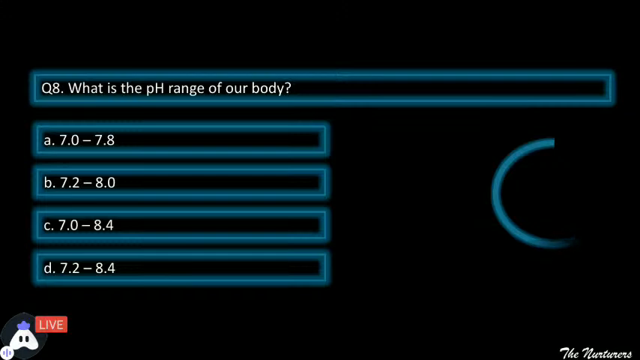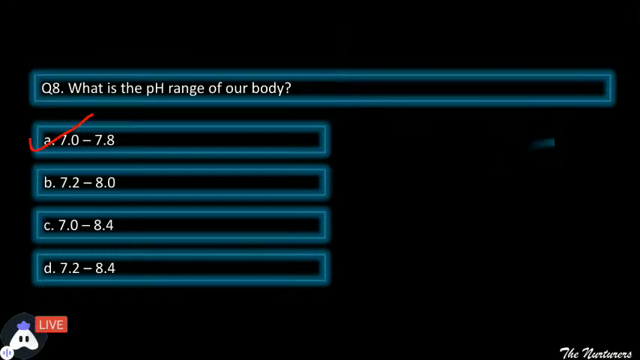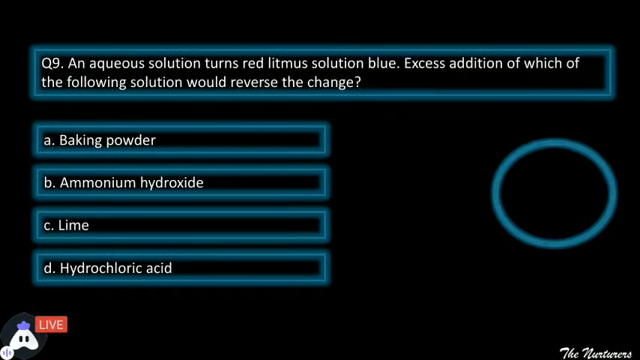Yes, very good. The pH range is the first one. हमारी body first pH range में lie करती है, that is 7 to 7.8. Great, students. Moving ahead to the next one. An aqueous solution. Now this is a twisted question. Think about it carefully and then answer.